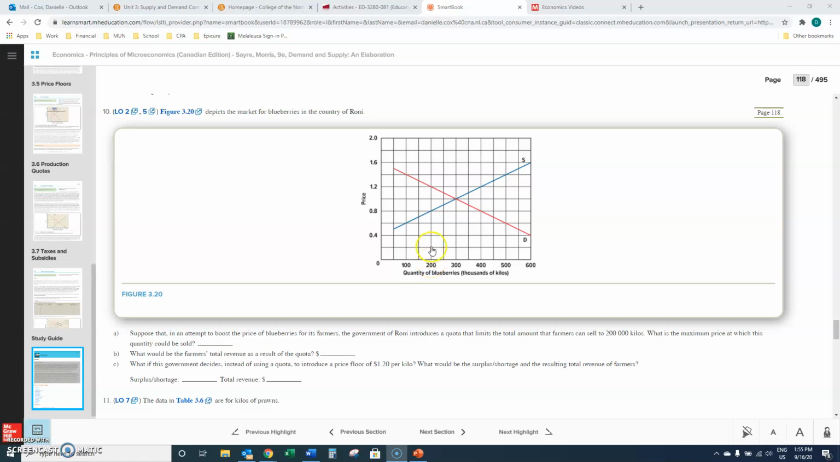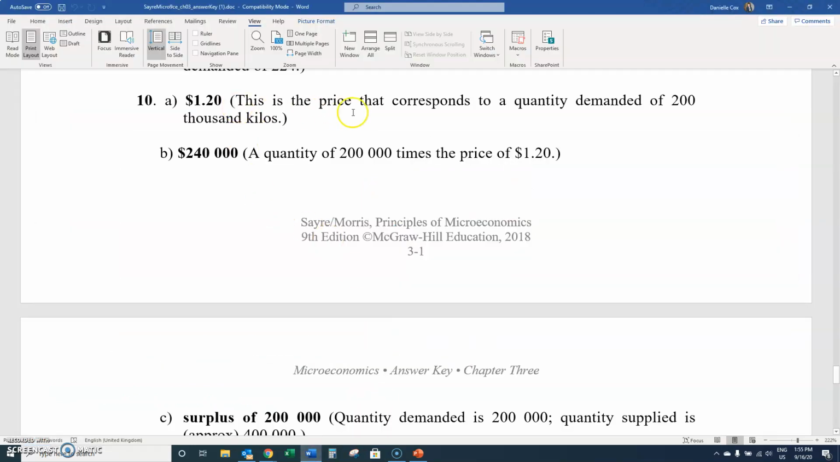So the quota's here, so if you just draw a line straight up here, this is the amount that can be produced, right here. The maximum price, so where this line then hits the demand curve here, is right here, and that corresponds to a price of 1.2. So the price that corresponds to the quantity demanded is 1.2.